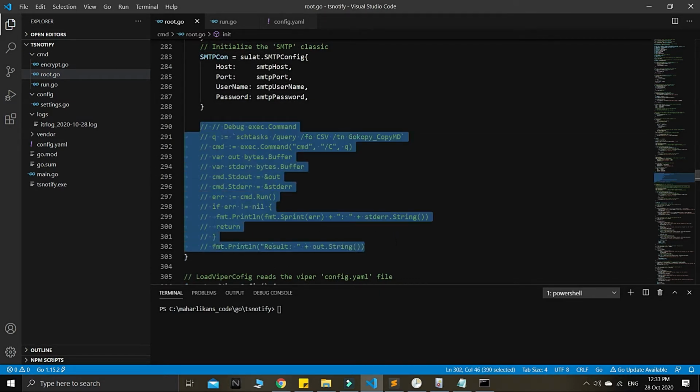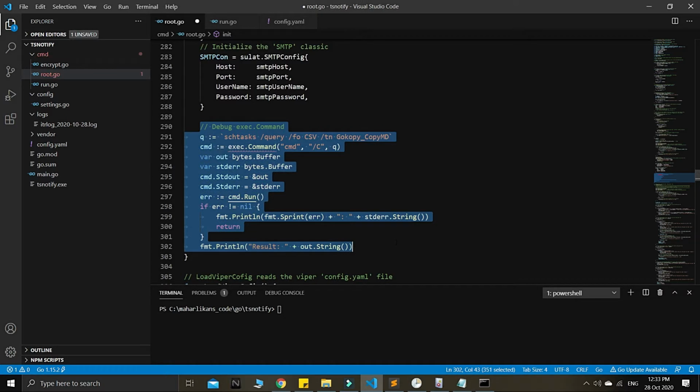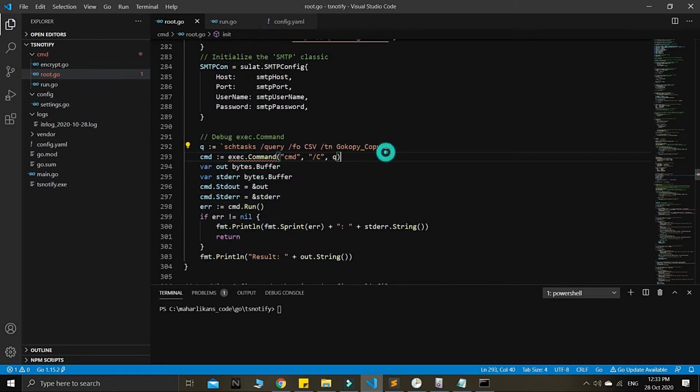The problem is I will enable first this exec command. If you have some space, early on we have this go copy md. This is some kind of limitation from a command, but we can do something about this.